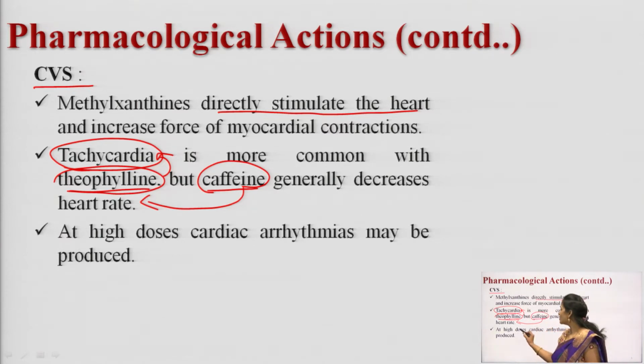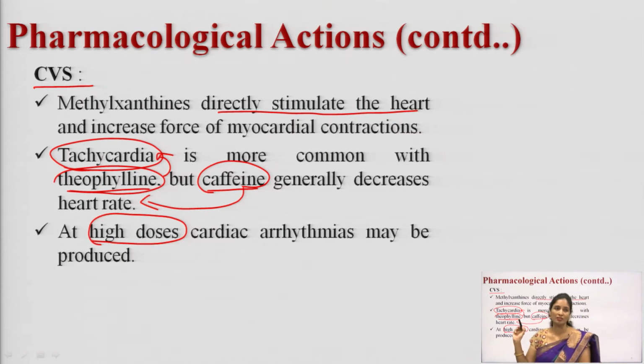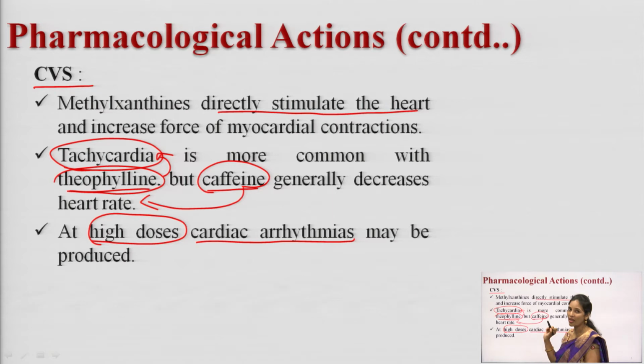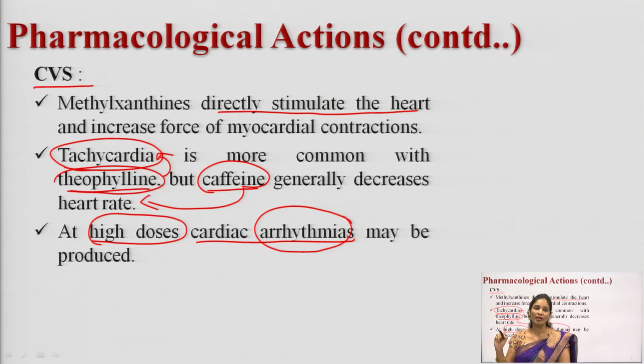If you give the methylxanthines in an increased dose, what is going to happen on the CVS? If you give a high dose, as the dose is slightly increased, then you can see cardiac arrhythmias. Cardiac arrhythmias are a common effect you can see with methylxanthine drugs when you increase the dose a little bit more. What is an arrhythmia? Arrhythmia is an irregular heartbeat; irregular heartbeats are termed cardiac arrhythmia. So, at a high dose you can see cardiac arrhythmia.